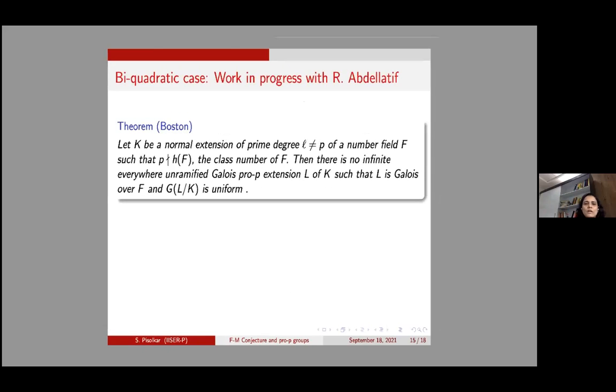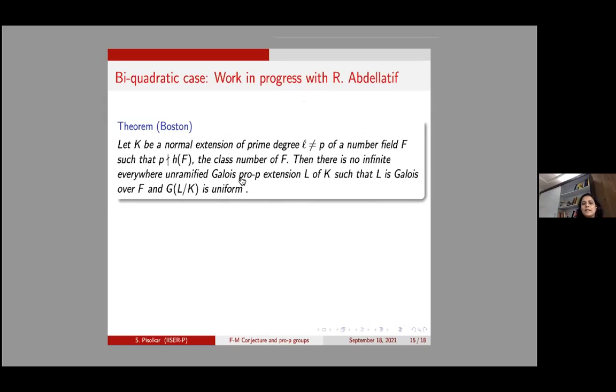Now, I'm quickly going to talk about work in progress with Ramla Abdel-Latif, and this is based on Boston's result. So let me quickly recall what Boston's result was. K was a normal extension of prime degree not equal to p of a number field F, where p does not divide the class number of F.